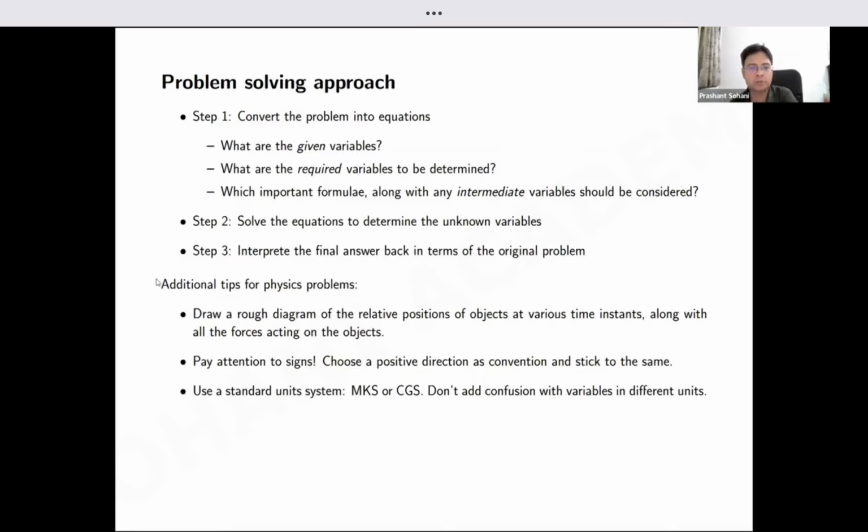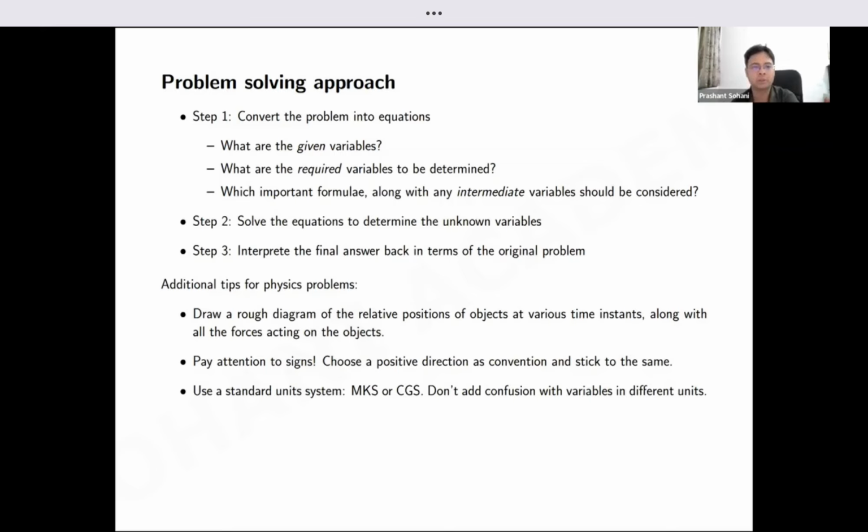But step three is also very important. That final answer will be a mathematical solution, like some variable x is equal to 5. Then you have to convert it back into the physics interpretation, that is, what was originally asked in the question. Sometimes we need to be careful because you may get multiple solutions for some quantity, positive and negative, so you need to pick the right interpretation. For example, if you are solving for the mass of an object, we know the answer cannot be negative, right?